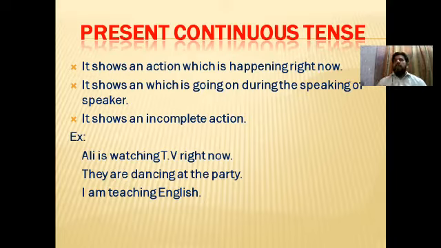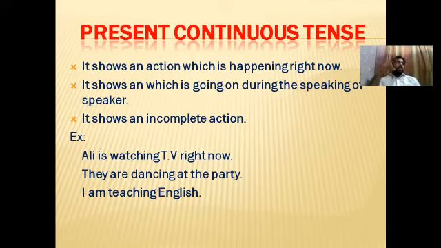Like I say here, the students are talking to each other. I'm talking about the action of some other people, some students, and their action is going on during my speaking.